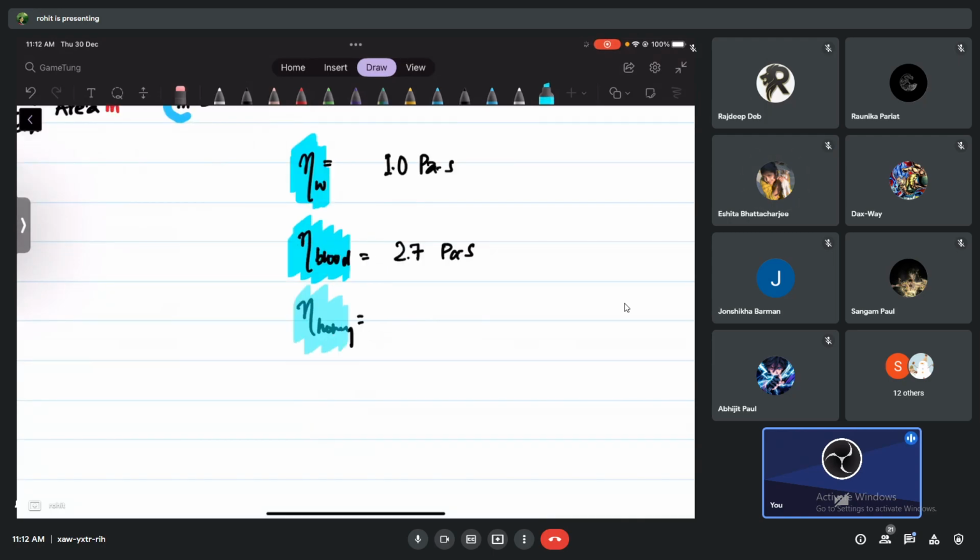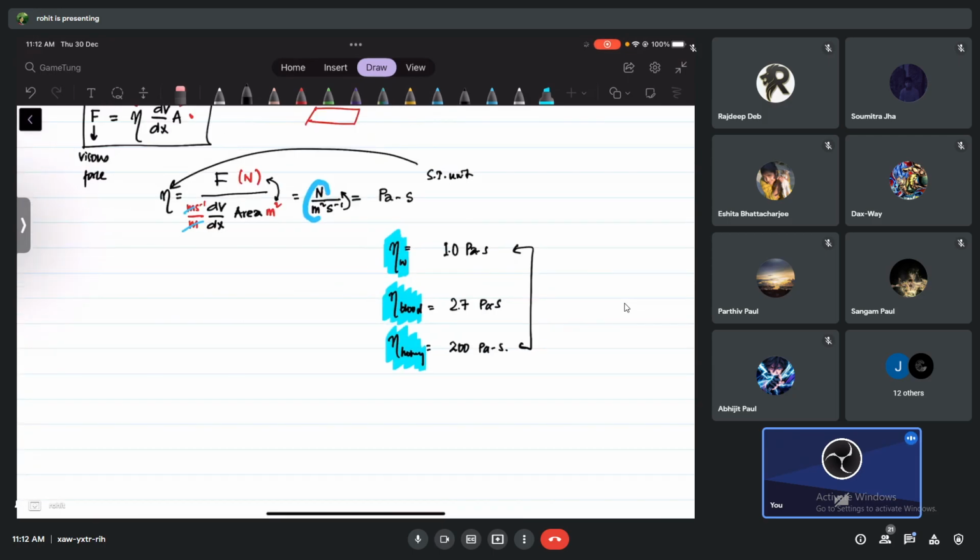Then what about honey? Do you think honey and blood are almost the same, or honey is much more sticky? Much more sticky. Okay, imagine 200 pascal second. That's the value. Okay, so you can compare. So that's all for now about the values of the coefficient of viscosity.